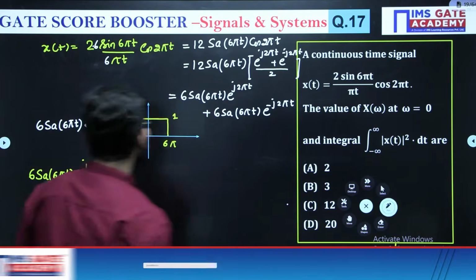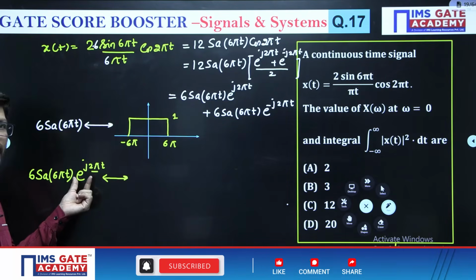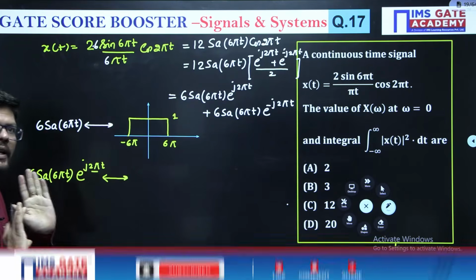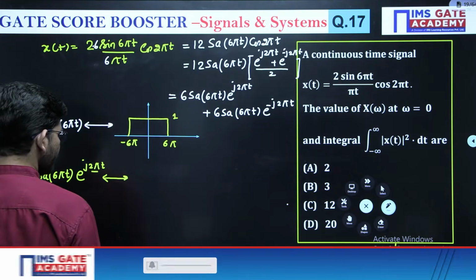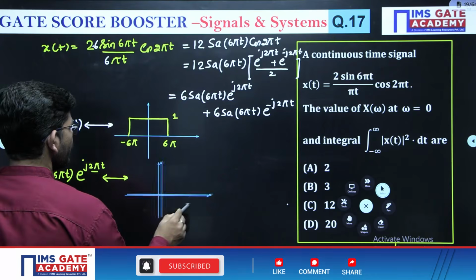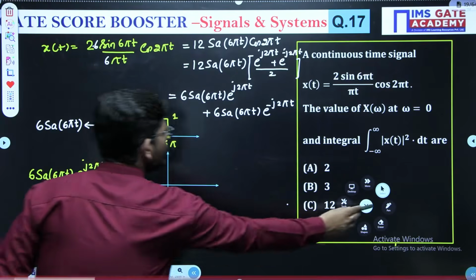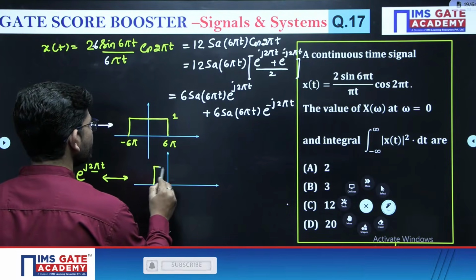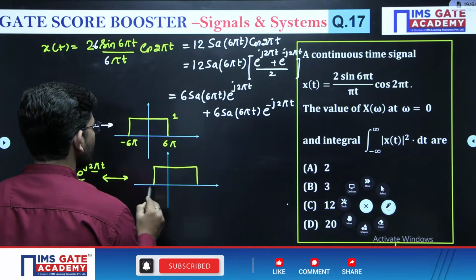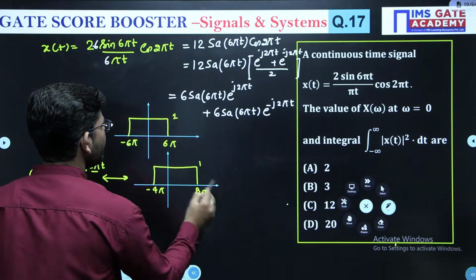See, this is the shifting amount and the exponential is positive, so the shifting will be negative shifting. So it will shift towards the right direction. So what will the signal be? The signal will be shifted by 2 pi to the right side. So you will get it like this: minus 4 pi to 8 pi, and 1.